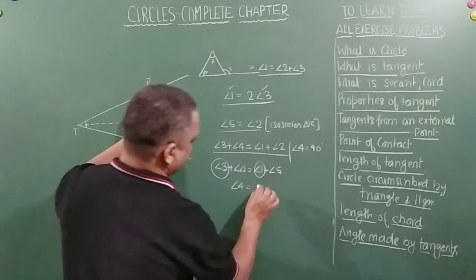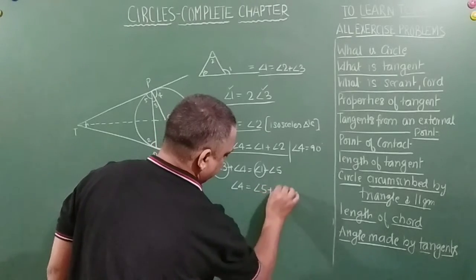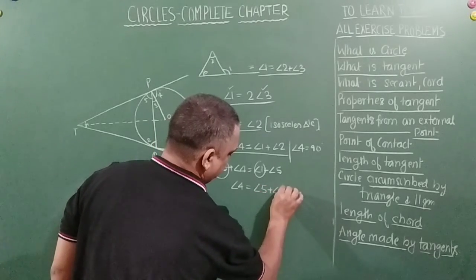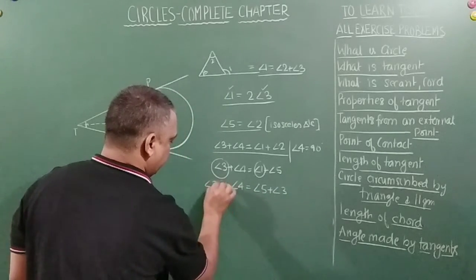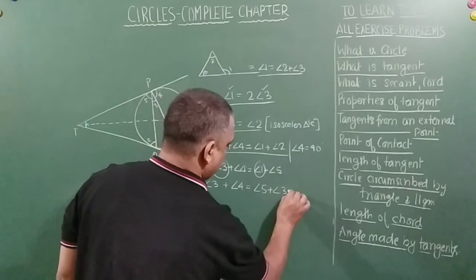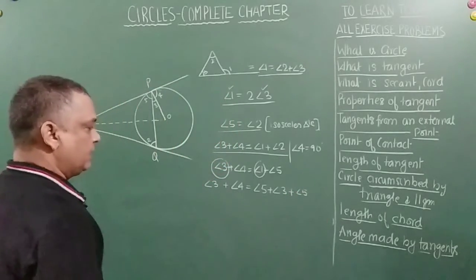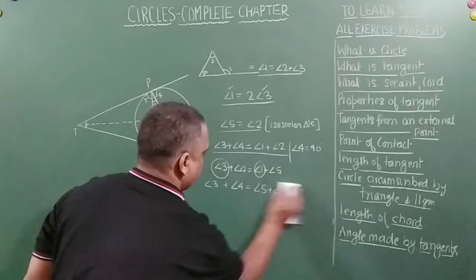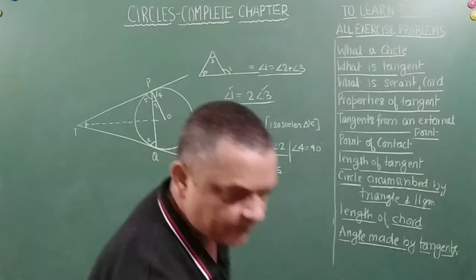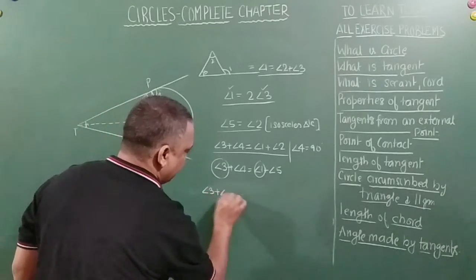Angle 4 is equal to angle 3 plus angle 5. So angle 3 plus angle 4, right?